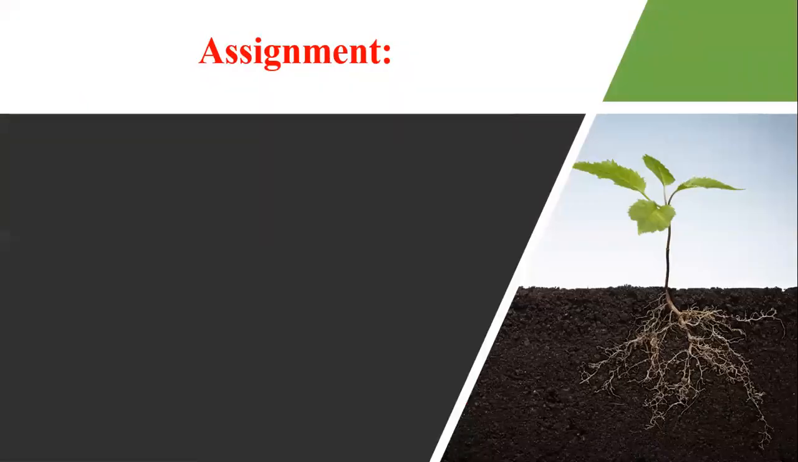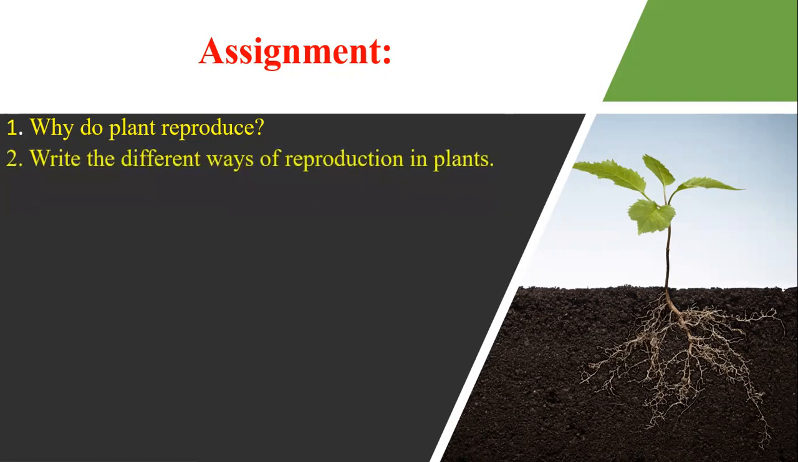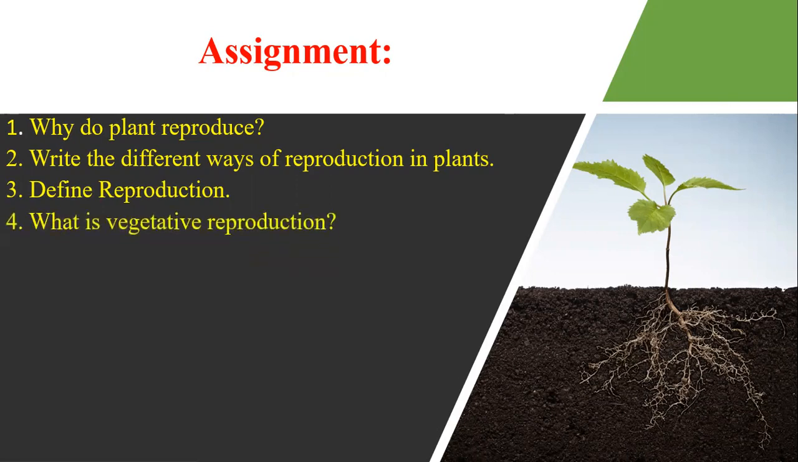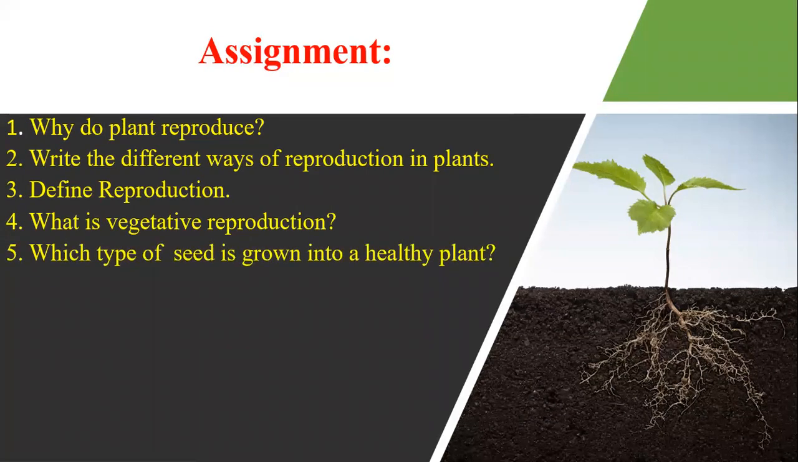Assignment. Answer the following questions in your notebook. Number 1. Why do plants reproduce? Number 2. Write the different ways of reproduction in plants. Number 3. Define reproduction. Number 4. What is vegetative reproduction? Number 5. Which type of seed grows into a healthy plant?